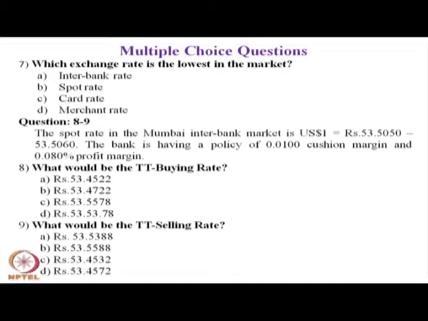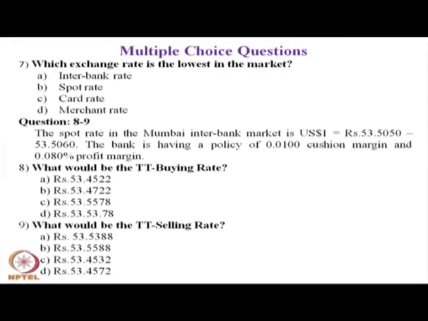With this background, question number 8 is: what would be the TT buying rate? The choices are for you: A, rupees 53.4522. B, rupees 53.4722.